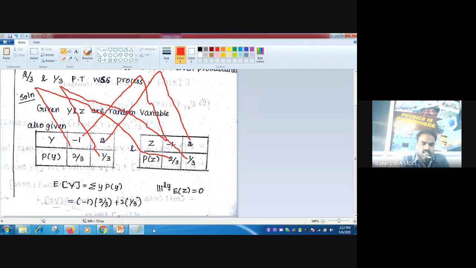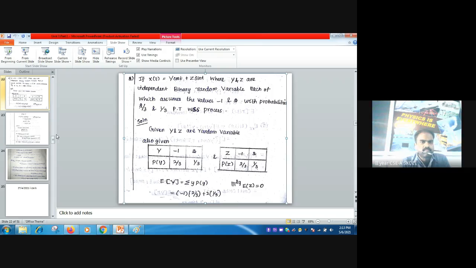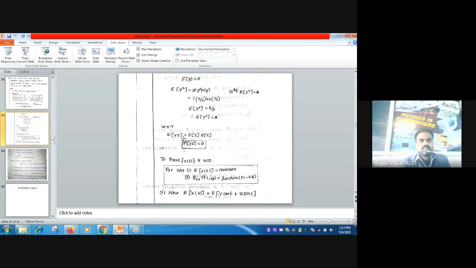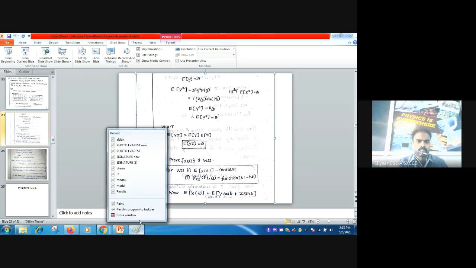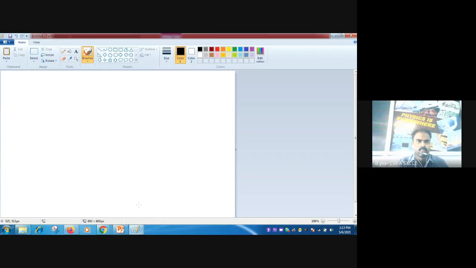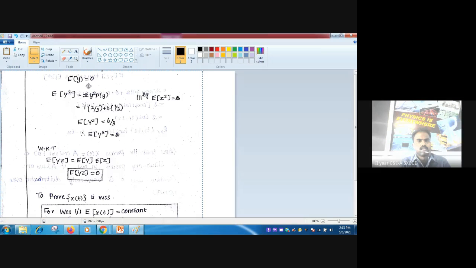Similarly, E of Z is also 0, because both Y and Z take the same values with the same probabilities. So E of Y is equal to 0.